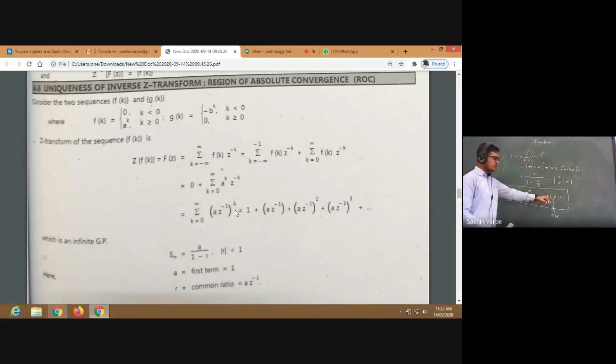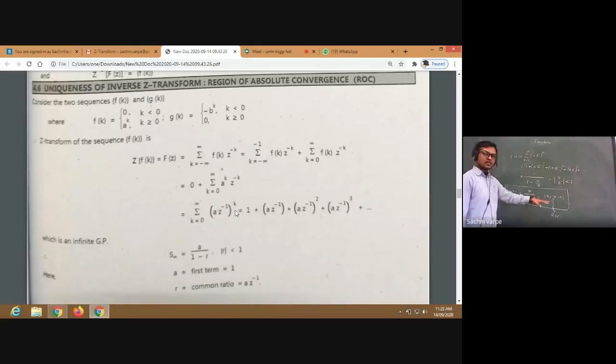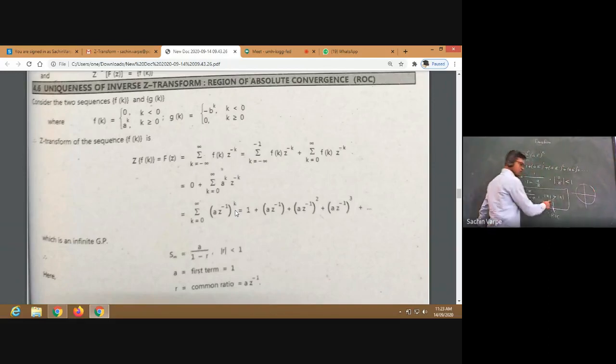We can even visualize that region also. Mod Z greater than mod A represents what? It represents the exterior of the circle with radius mod A. So if we have this circle of radius mod A, then this will be the exterior of this circle, all the points outside the circle.